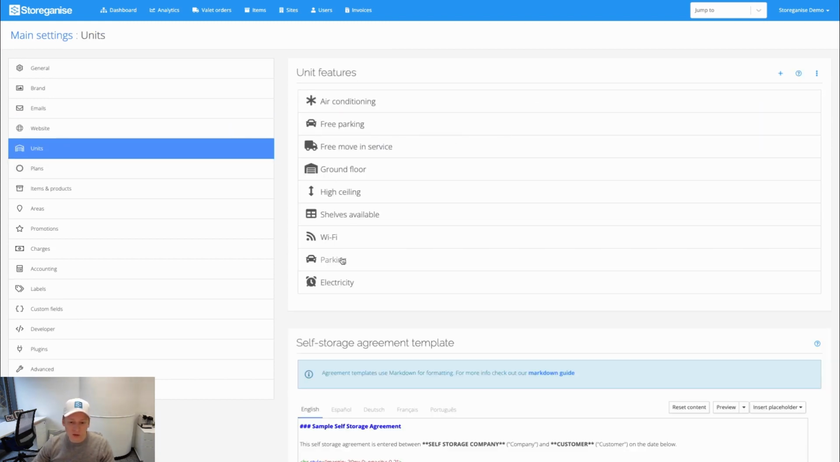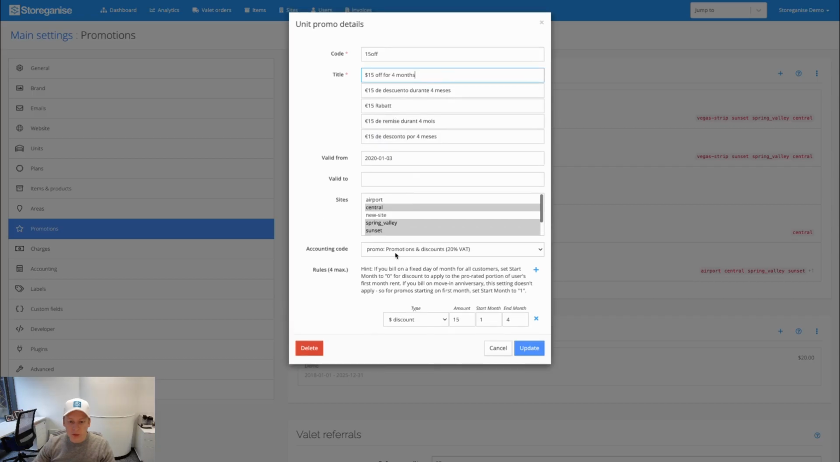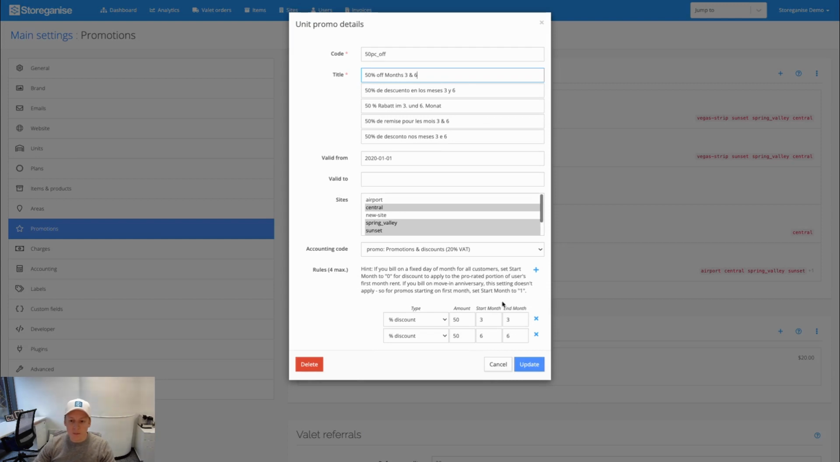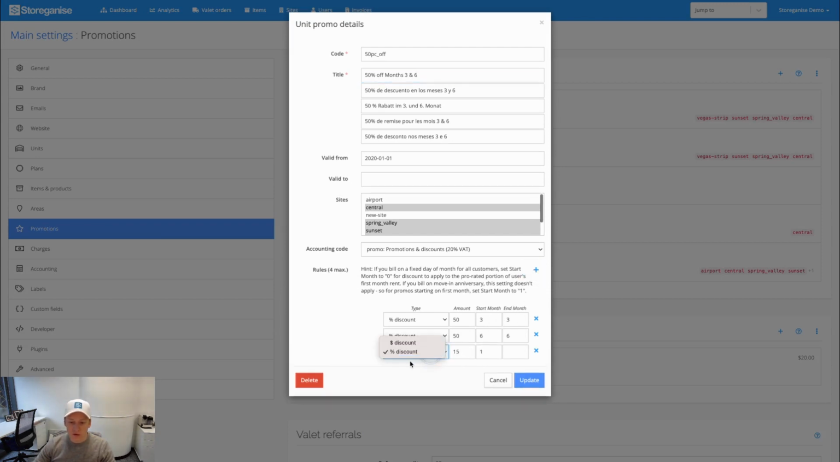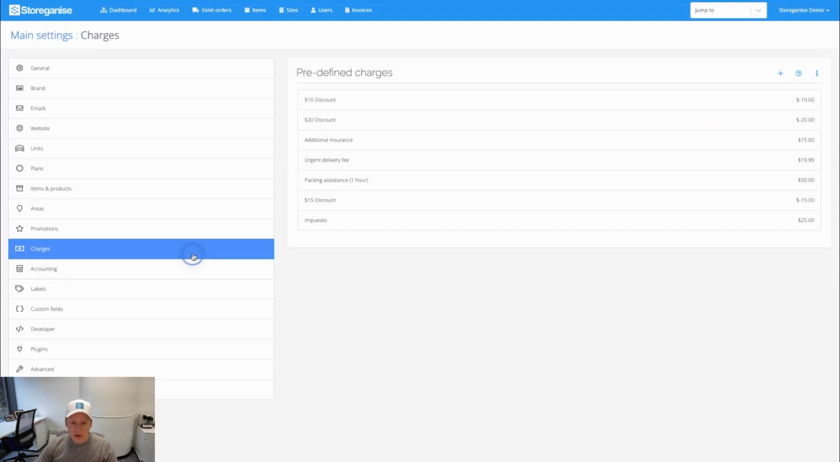Here you'll set things like agreement templates, features, and promo codes, with super flexible promo code settings. You could have multiple rules within a single discount code. For example, here we're doing the 3rd month and the 6th month at 50% off. You could also add in a $1 discount for the 8th to the 10th month. So all customizable based on your needs.